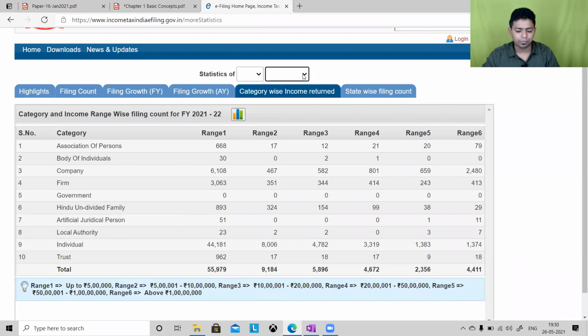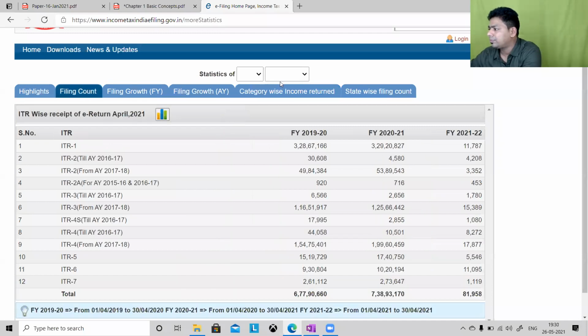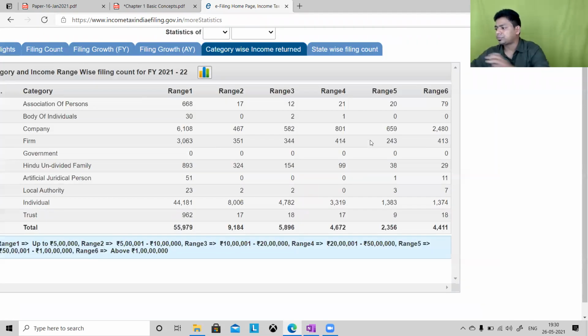I'm running out of time. Whenever logout happens, you please log in again. They're not giving me last year data. No, they have replaced it.